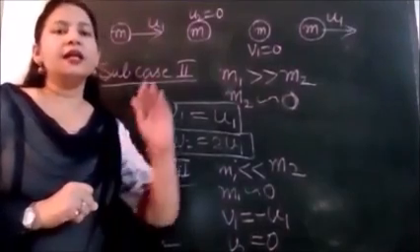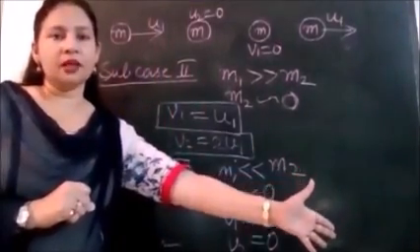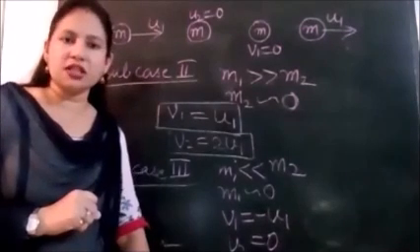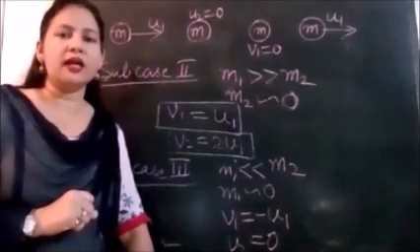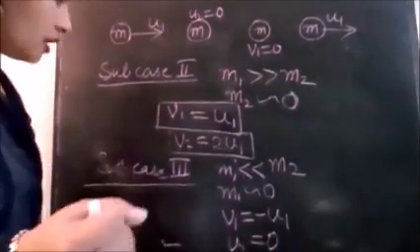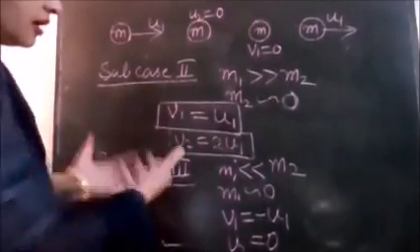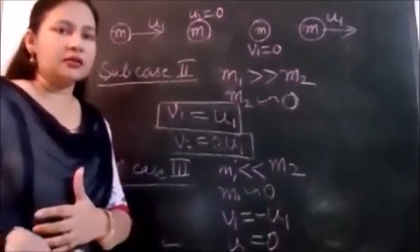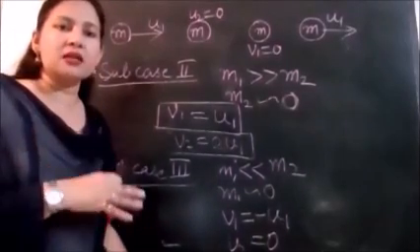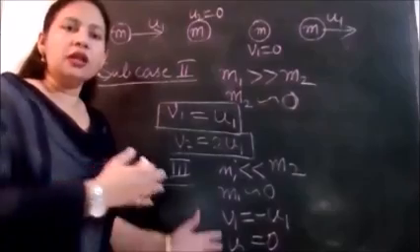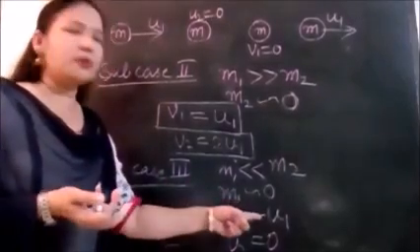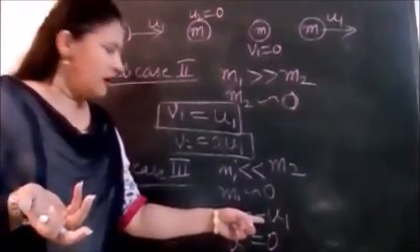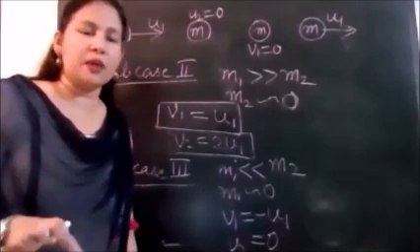A ball hitting a wall. Suppose this is a wall, the second object, which is at rest. Its mass is m2. Now when I throw a ball towards it, it will rebound and come back with the same speed. The ball was very light in comparison to the mass of the wall. So the lighter object rebounds with the same speed, but the wall still remains at rest.